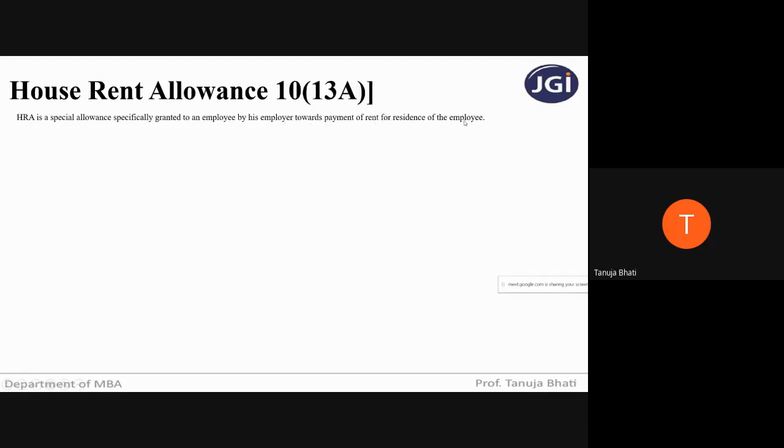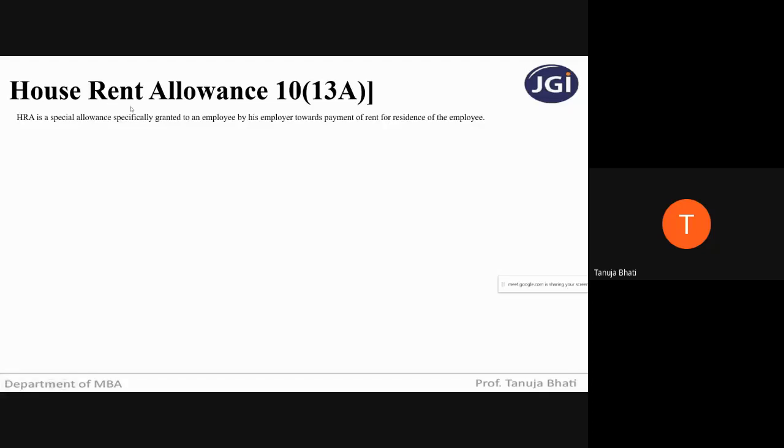residence of the employee. See, many a times employee goes to different cities to work. Suppose if I am actually residing in Belgaum, born and brought up in Belgaum. But suppose if I get job in Mumbai, and if I shift myself to Mumbai, and Mumbai is a new city for me, then my employer, if he's giving me this allowance, it means that he's helping me to make payment towards the rent that I'll be paying to stay in Mumbai in order to provide the services to the company which has hired me in Mumbai.